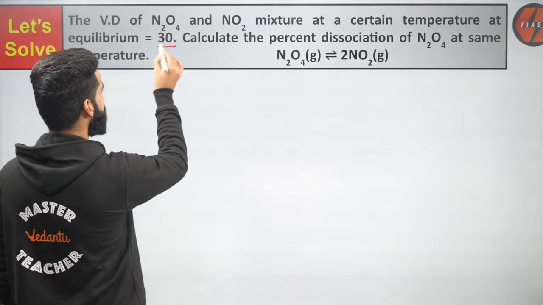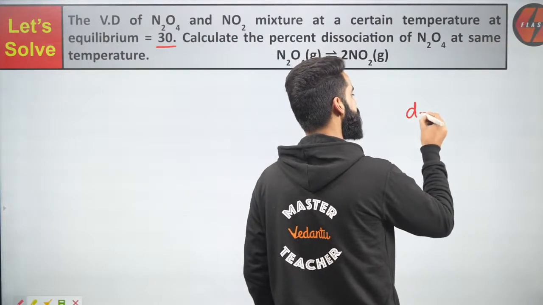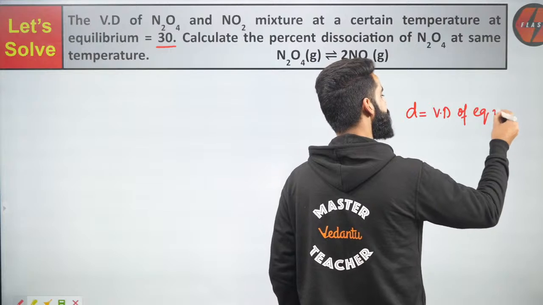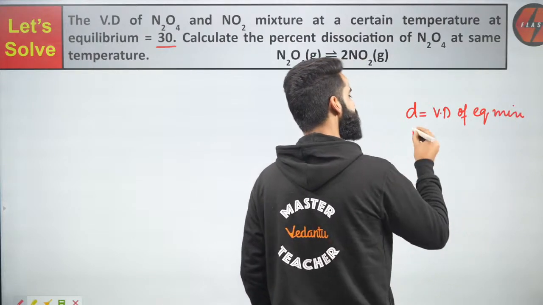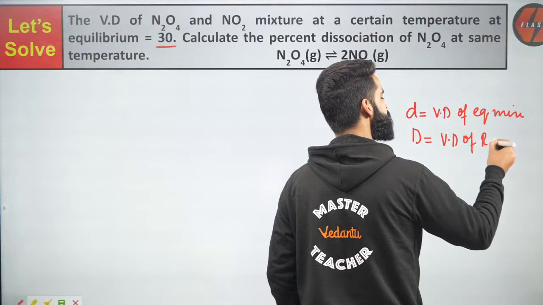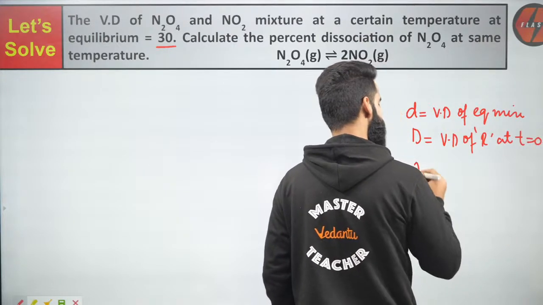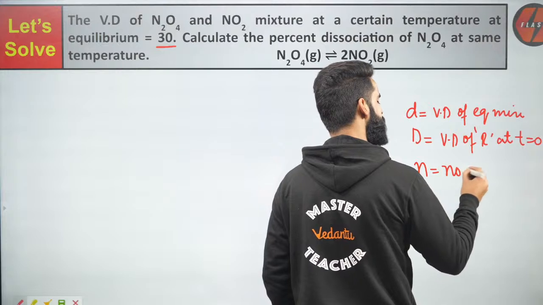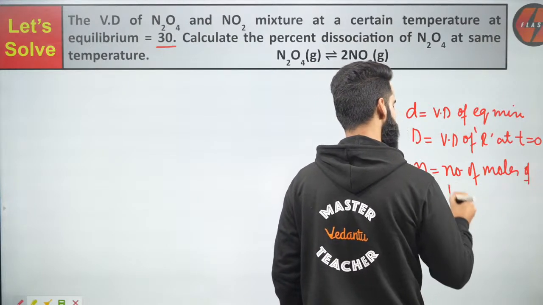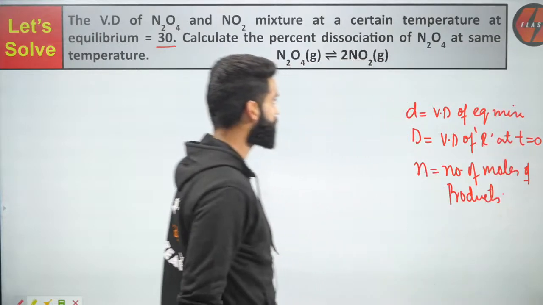at equilibrium is 30. Let me write the terminologies once again. Small d is the vapor density of the equilibrium mixture. What is capital D? Capital D is the vapor density of the reactant at time t equal to 0. N is the number of moles of product which gets formed from 1 mole of your reactant.